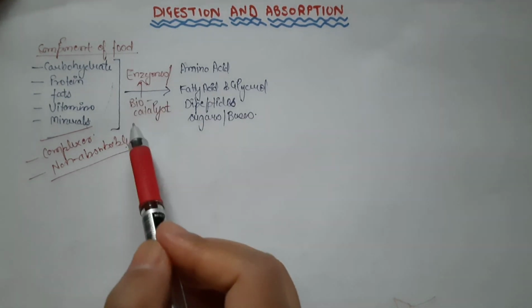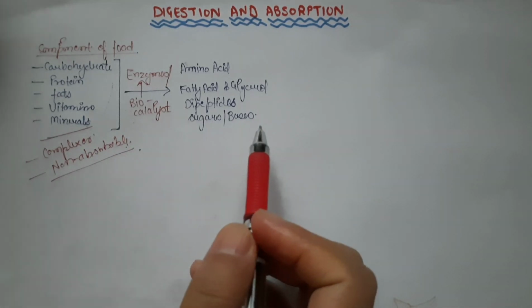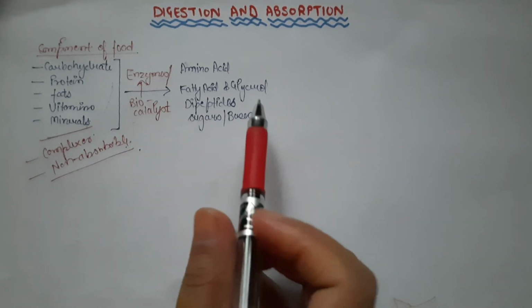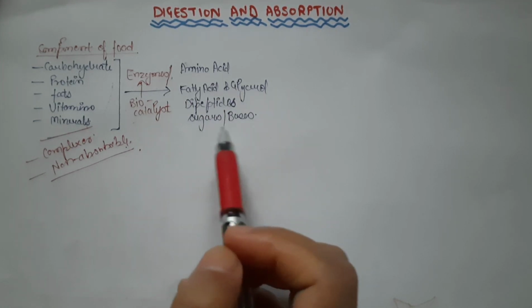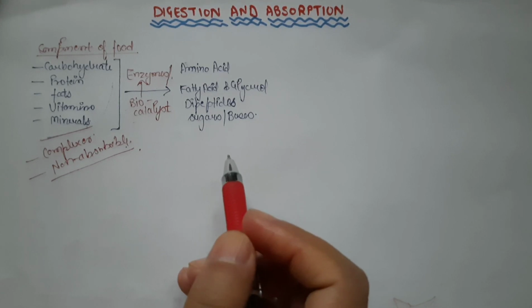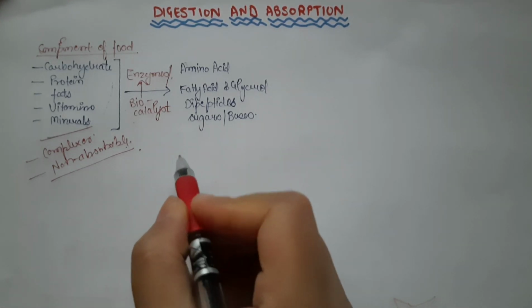Enzymes are also called biocatalysts, and the simpler forms of food which are absorbed or assimilated in our body are amino acids, fatty acids and glycerol, dipeptides, sugars, bases and many more. So let's have a look now at what the digestive system is.